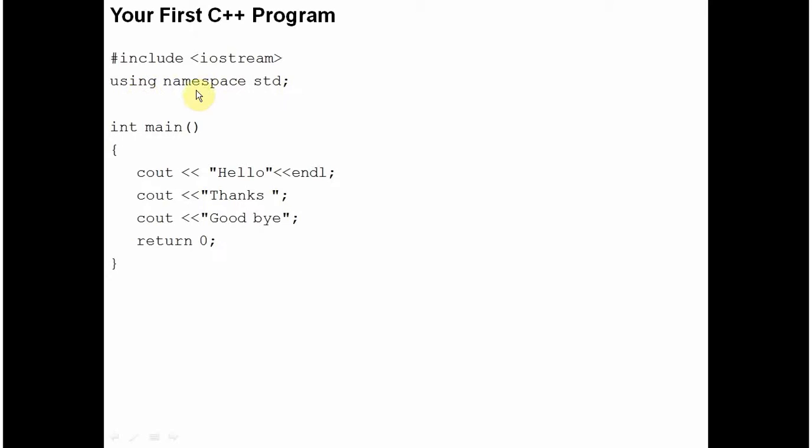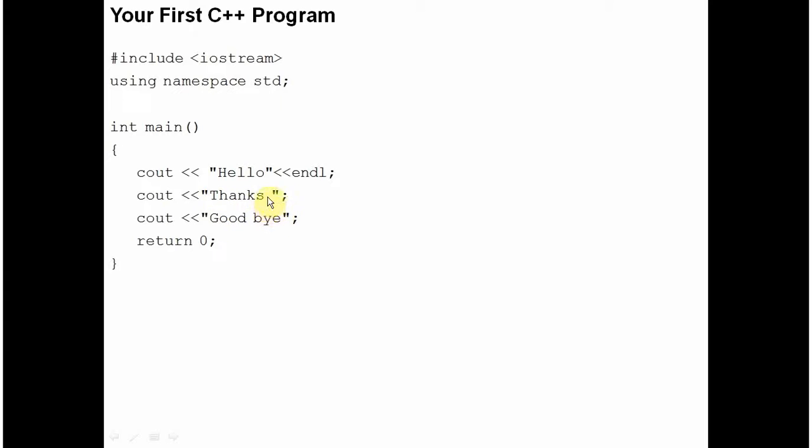Why am I using this namespace std? Just have a look at this command first. cout means standard output. This is the insertion operator. You are saying that you want this hello to appear on the screen, on the standard output device. After displaying hello, this is endl, end of line. Usually after displaying hello, the cursor stands after O. And this thanks, which is obviously displayed through another standard output command, should appear immediately after O. But because of this endl, because of this end of line command, the cursor won't stand after O, it will come to the next line. So this thanks will appear on the fresh line, on the next line.